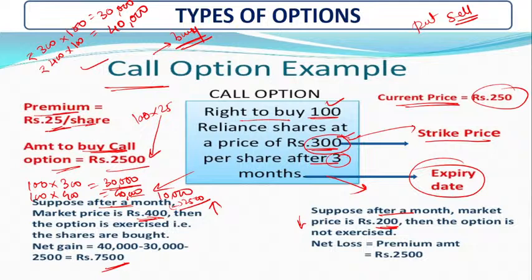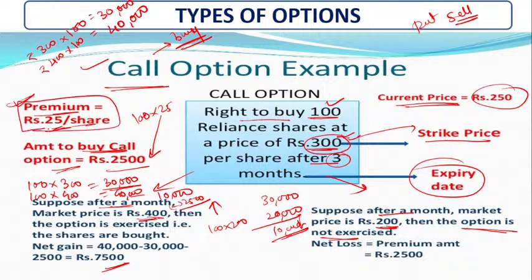And what happens if the price decreases? In that case 30,000 is your market price of the share, but the market price decreases, and the 100 shares you purchased are now worth 20,000 rupees. So there is a difference of 10,000 rupees, but then the option is not exercised. If the option is not exercised, you have a loss of only the premium amount.